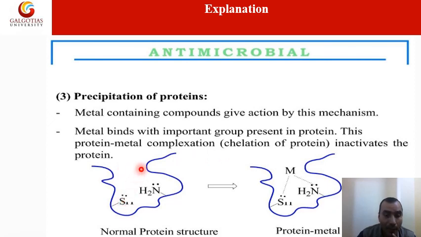They can form complexes with sulfur and nitrogen in this manner, and this complexation inactivates the bacterial protein. Due to this process, bacteria can be killed or inhibited by these agents.